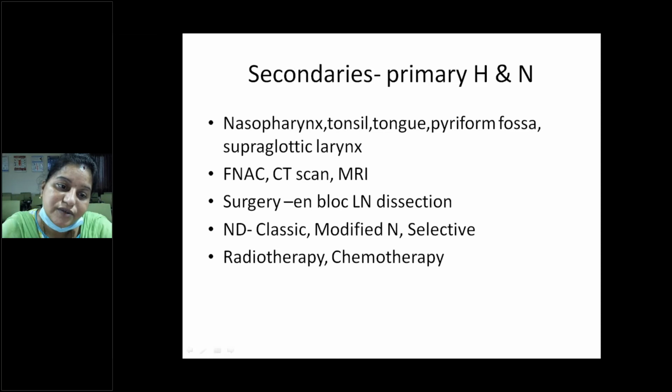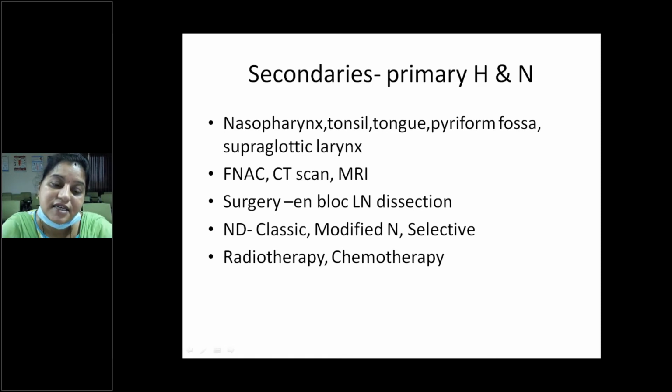First we will do the FNAC of the involved lymph node. Then we will go for the CT scan and MRI. So what is the management? En bloc lymph node dissection should be done.